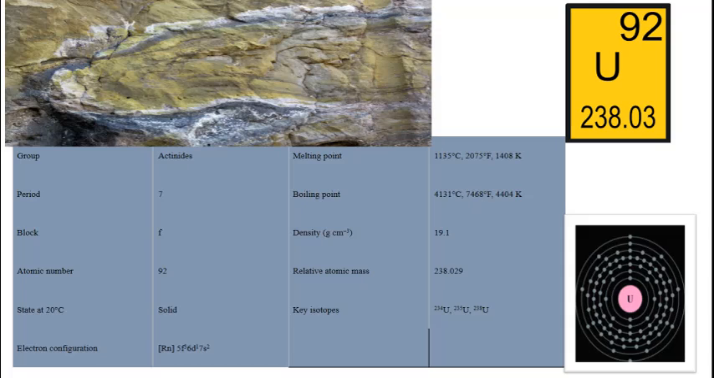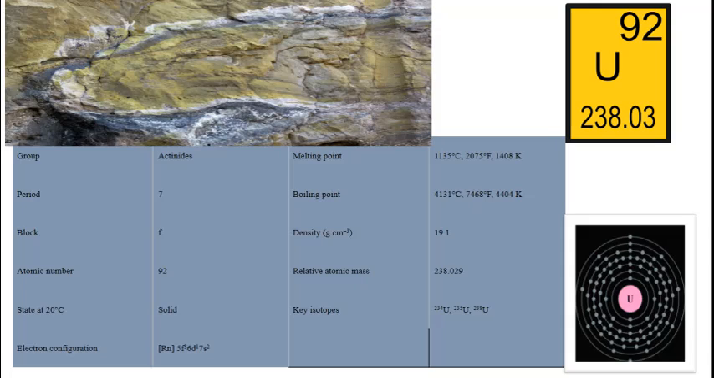Uranium is a chemical element which is abundant on Earth, having the atomic number of 92. It belongs to the group of actinides in the periodic table, and the period is 7. It is available in the solid state at 20 degrees centigrade, and the molecular weight is 238. Melting point is 1135 degrees centigrade, and boiling point is 4131 degrees centigrade, and it has isotopes like uranium 234,